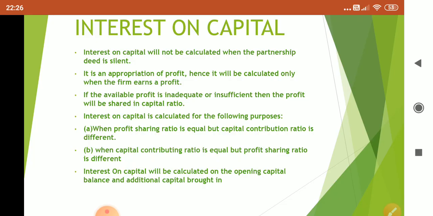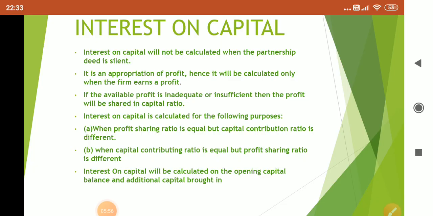One partner is doing some extra work. Anything may be the reason. But at the end of the year, the partner whose ratio is less will feel bad because he has contributed the same capital. So when the investment is the same, they expect the same return. So to satisfy them, we have interest on capital. So these are the two reasons why interest on capital is calculated.